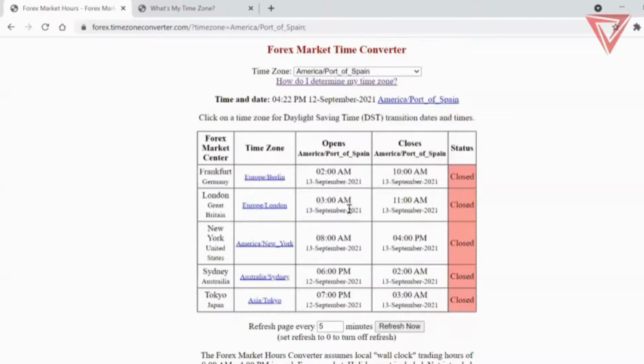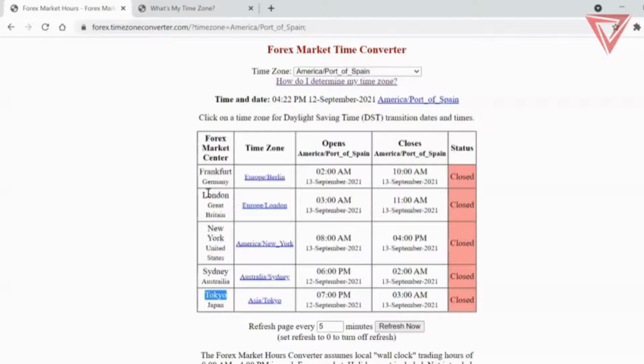It's nothing too complicated, but it is important to know what session you are in, because what I did not discuss at the start of the lesson is that these sessions have behavioral patterns. Three of these sessions in particular have behavioral patterns: the London session, the New York session, and the Asian session.